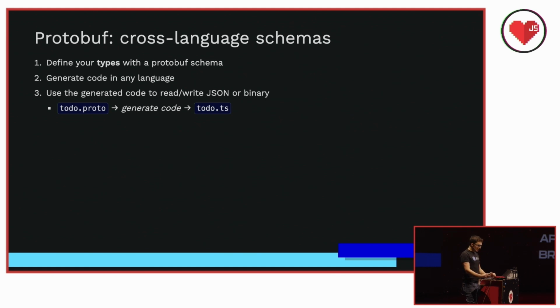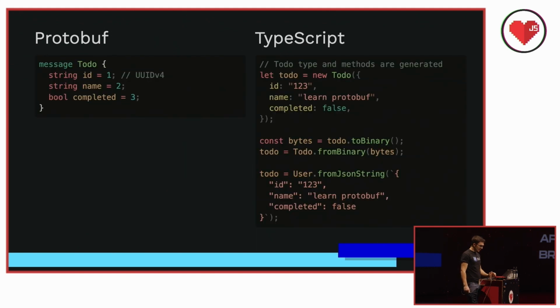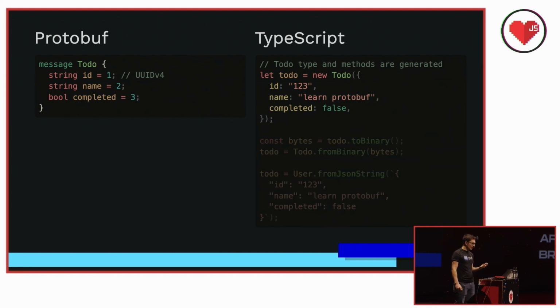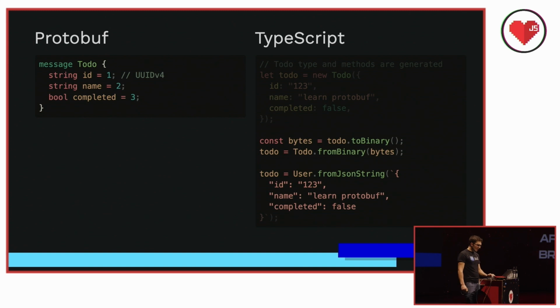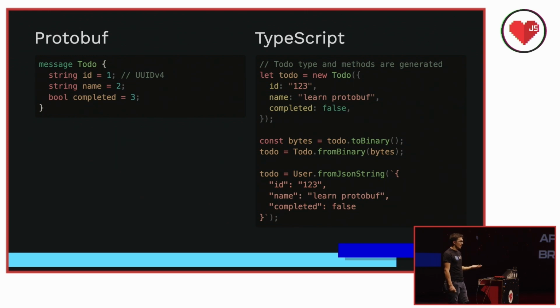So let's see what it's like to do this in TypeScript. On the left, you see the to-do schema we saw before. And on the right, you can see how that same code would look in TypeScript. So you can construct new to-dos like you would expect. You can serialize them to and from JSON or binary, your choice. And remember, you can generate equivalent code in any language that you want.